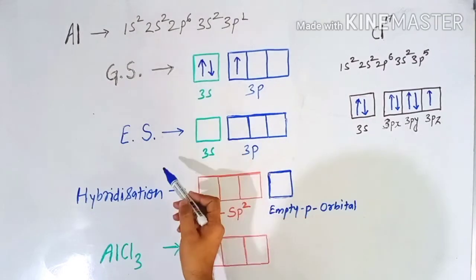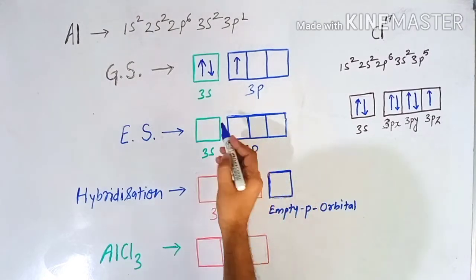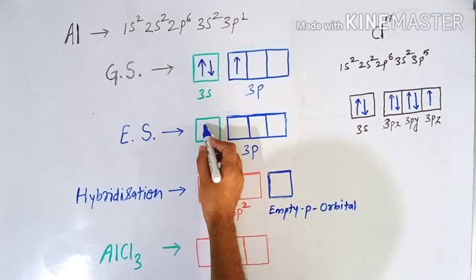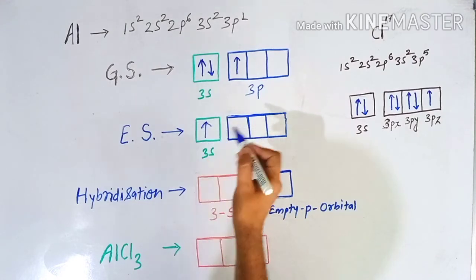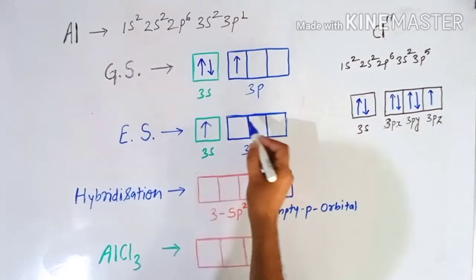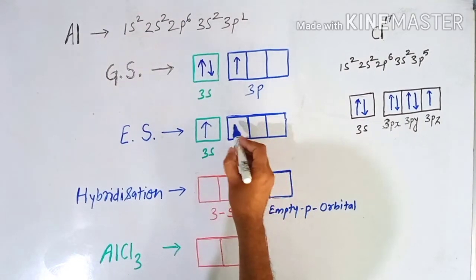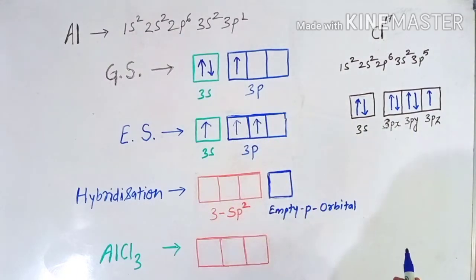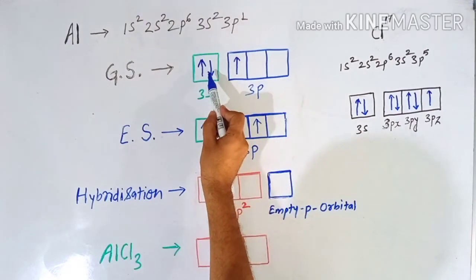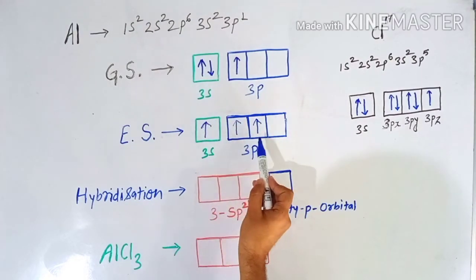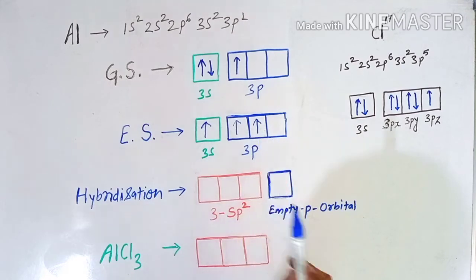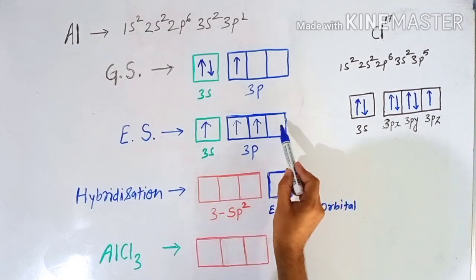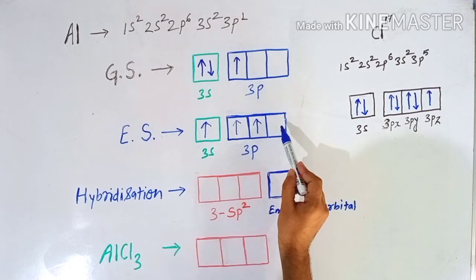Now in the excited state, the shuffling of electrons takes place. So 1 electron from the 3s orbital is excited and transferred into a p orbital. In this way, the 2 electrons of the third orbital get excited and shifted to the p orbital. Still, the 3pz orbital remains vacant.